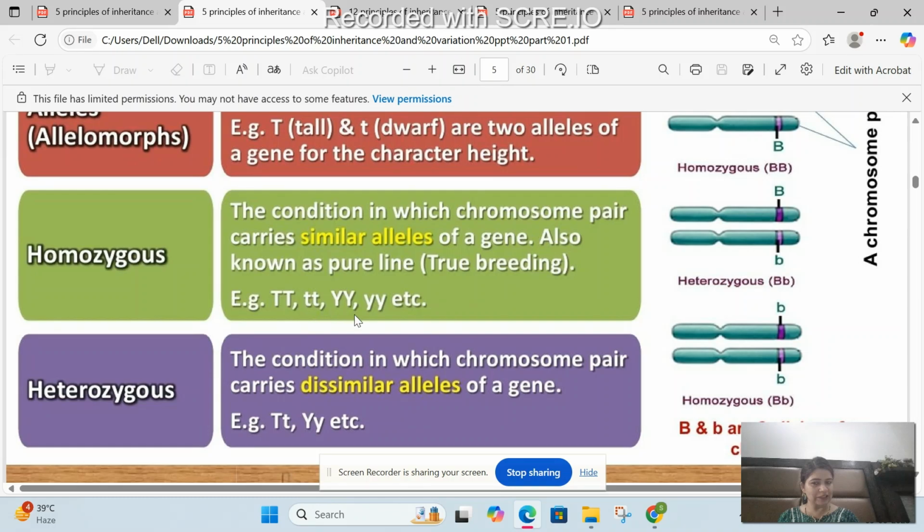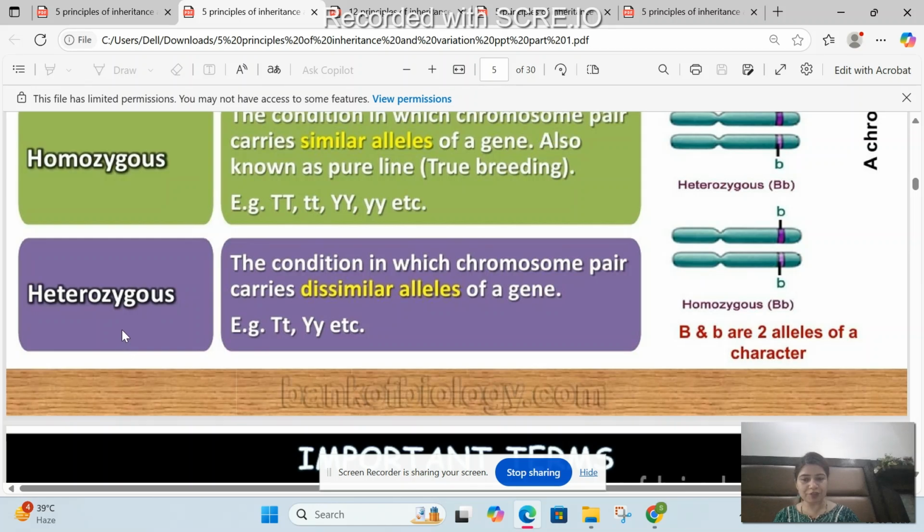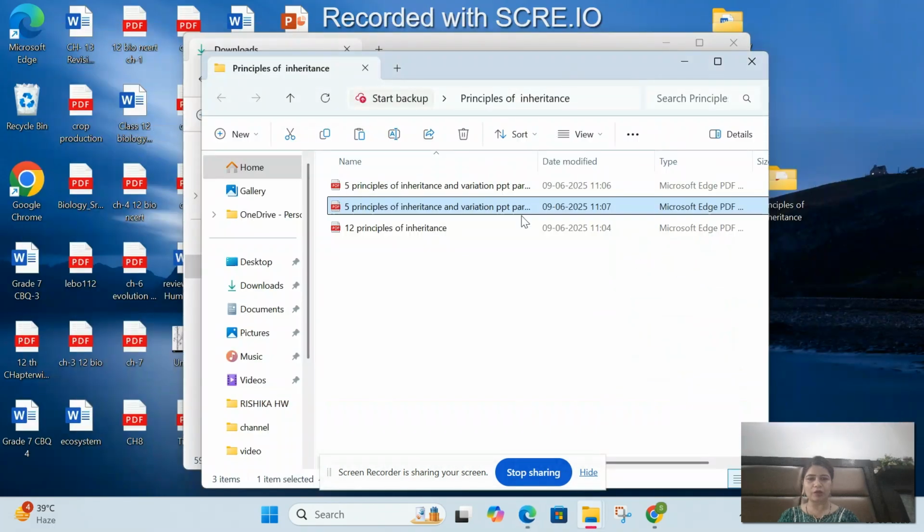All right. Then you have heterozygous condition. So now for heterozygous condition, you might have two chromosomes, one with one allele, the other one with a different allele. If the alleles are dissimilar, so it's a heterozygous condition. Okay. I hope I'm making sense to you, all of you.